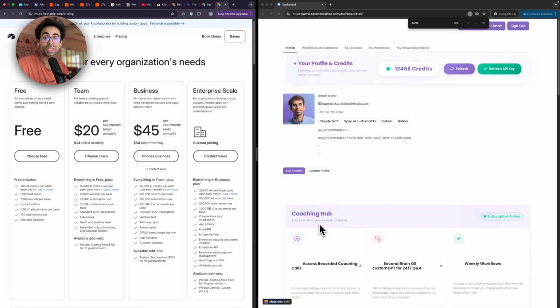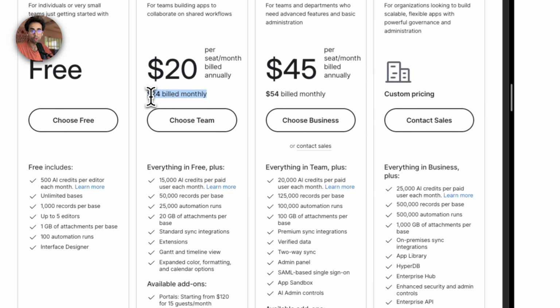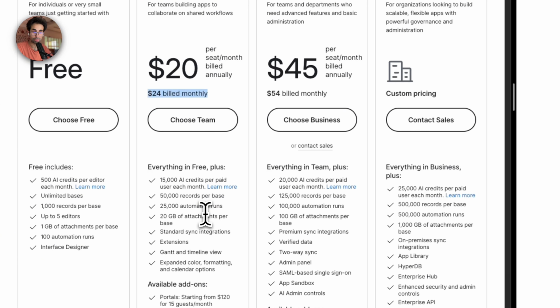The next method uses Airtable. And so you can send data directly from Claude or ChatGPT into Airtable. You don't need a middleman like Zapier or Make.com or anything in the middle, because Airtable provides a webhook feature by itself. The only con is that Airtable requires you to be on a monthly paid plan. So you need to be on minimum at the Teams plan, which comes monthly to $24, and that gives you 25,000 automations.